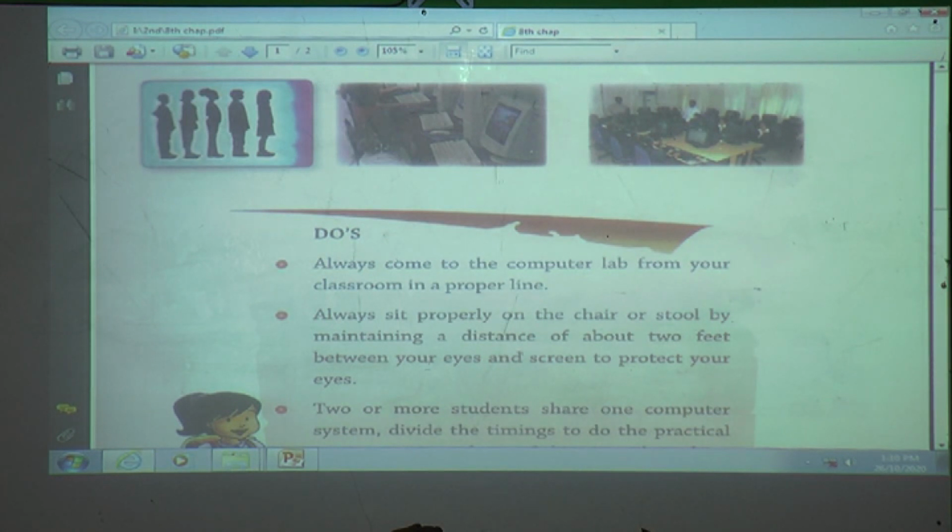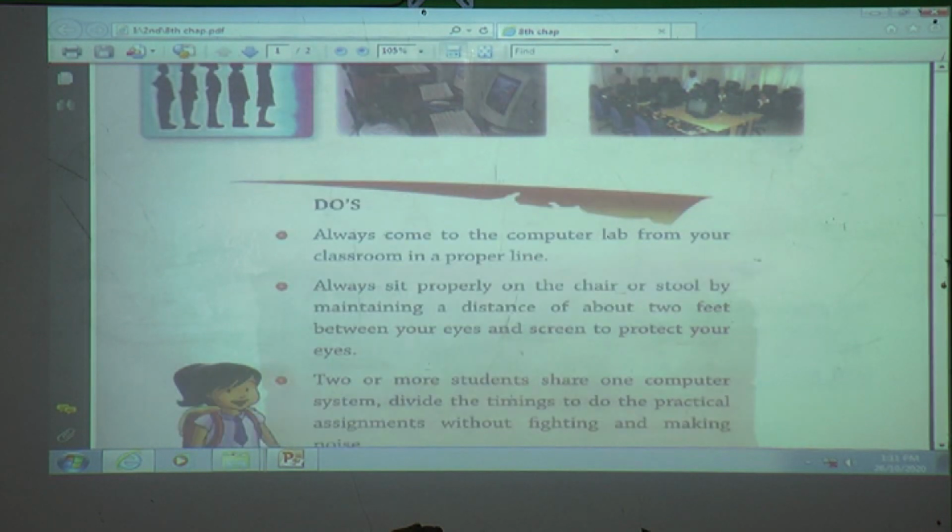And keep proper distance between the monitor and yourself. If you do not keep distance, then your eyes may get damaged in future. To protect our eyes, we must keep distance between ourselves and the monitor.